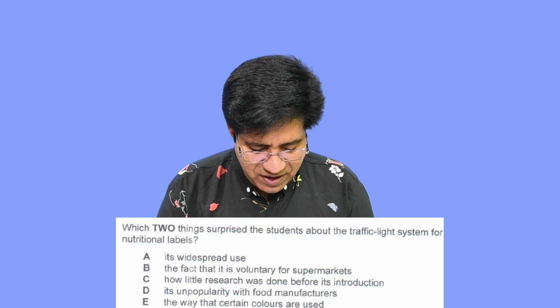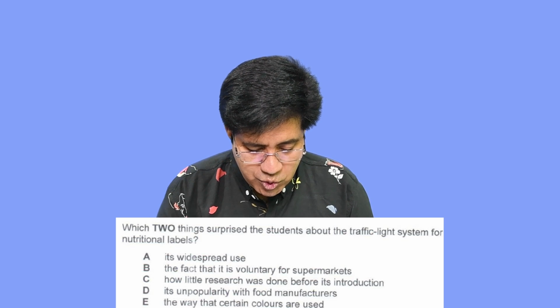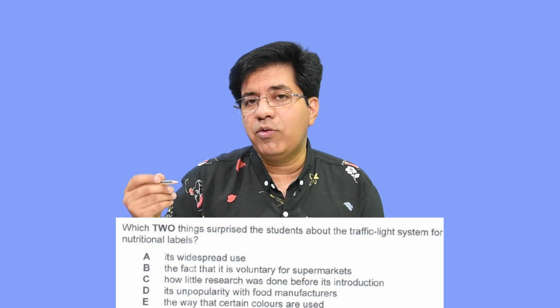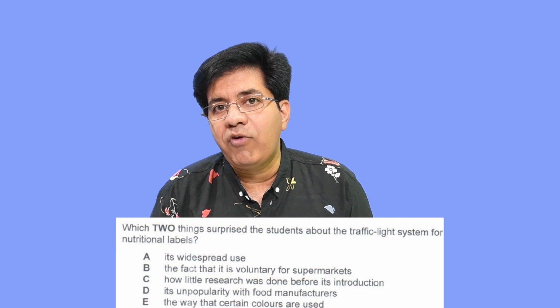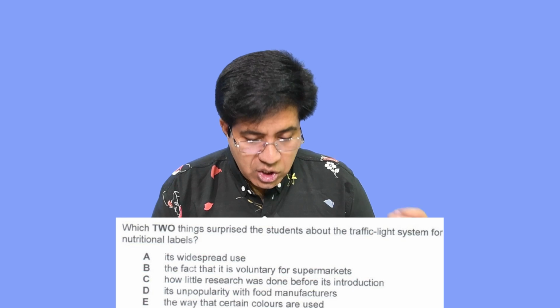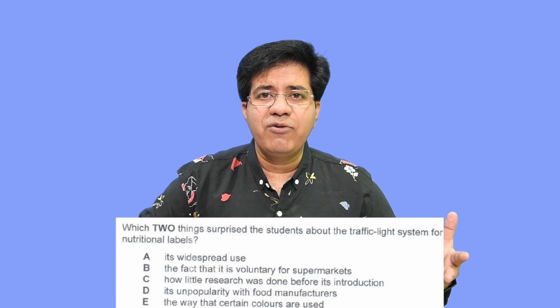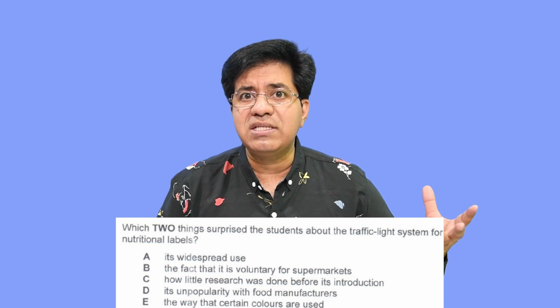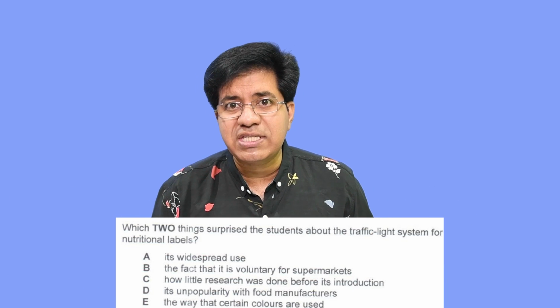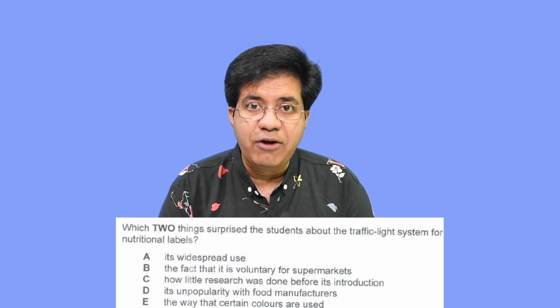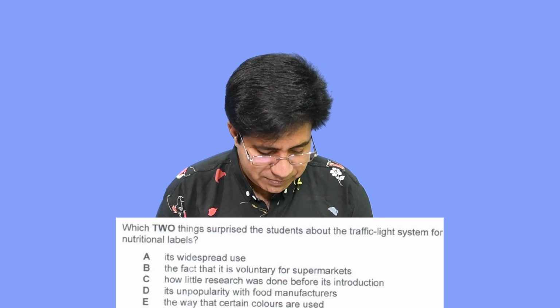And E is the way that certain colors are used. So what surprises them? Now actually they will talk about all 5 options, but out of 5 options, 2 options will be surprising for them. It was shocking, I was shocked to learn, it was amazing, I was amazed to see. When they speak like that, after that there is usually the right answer.